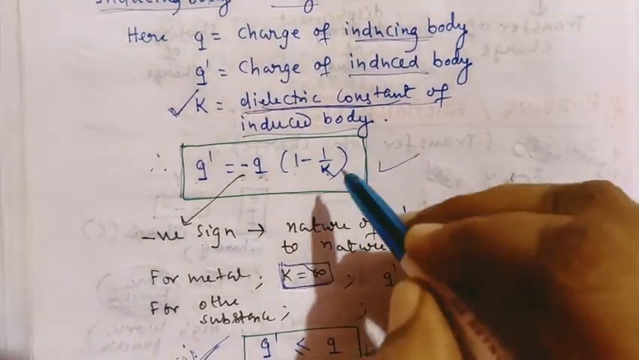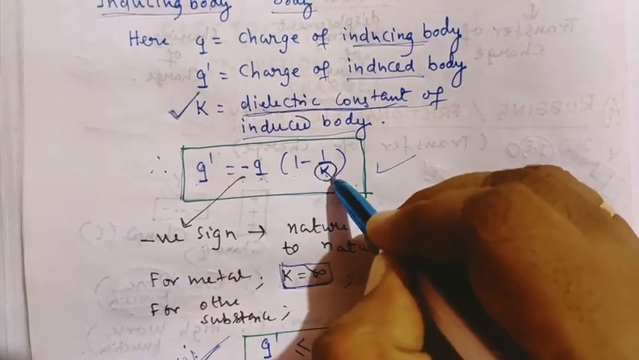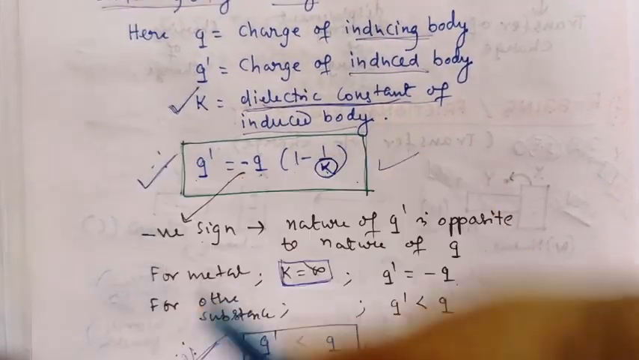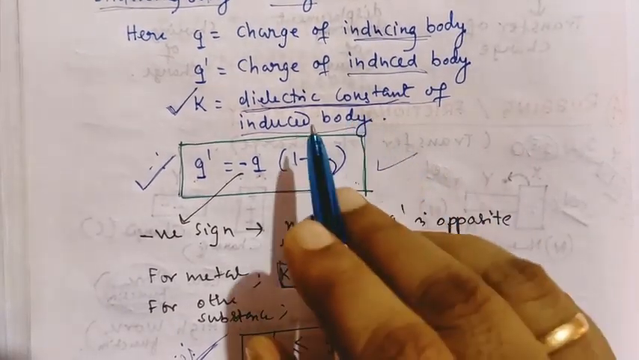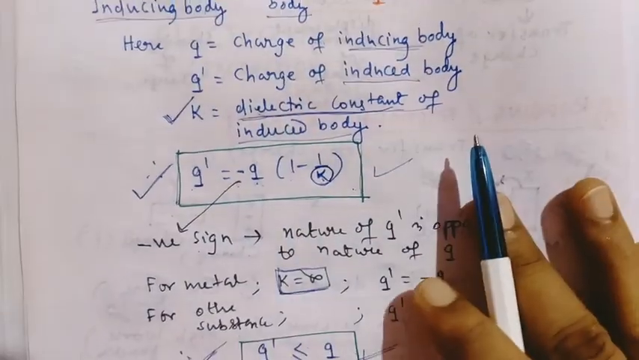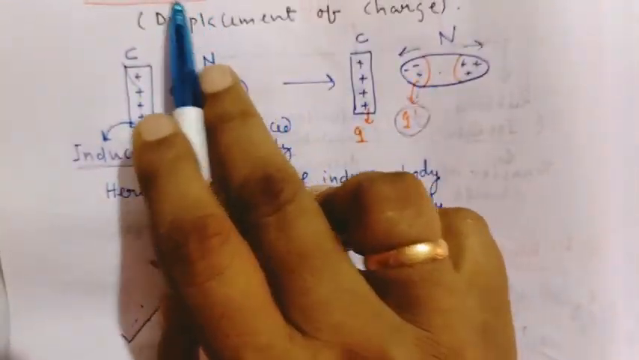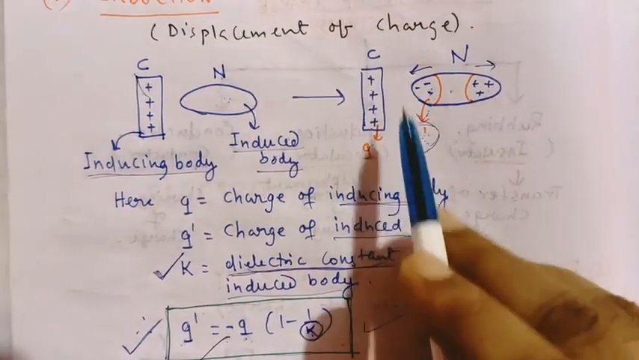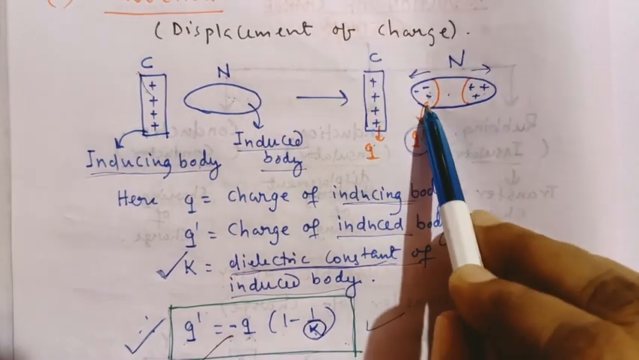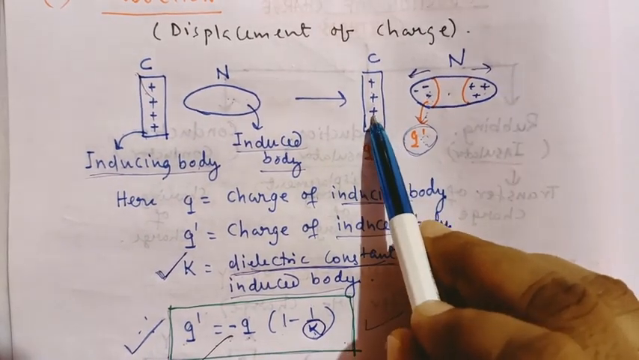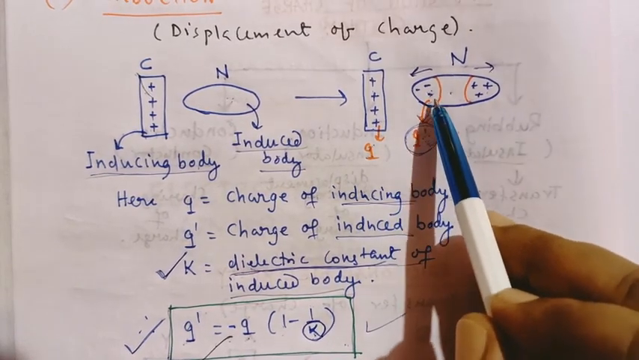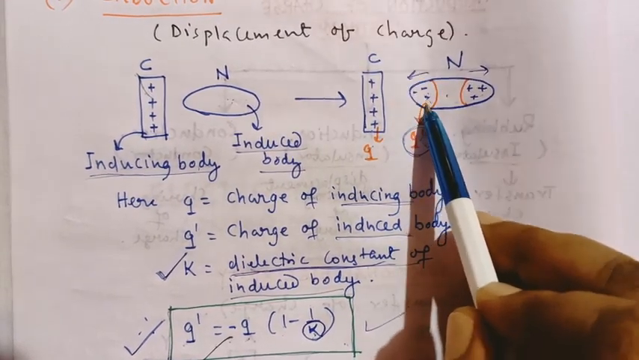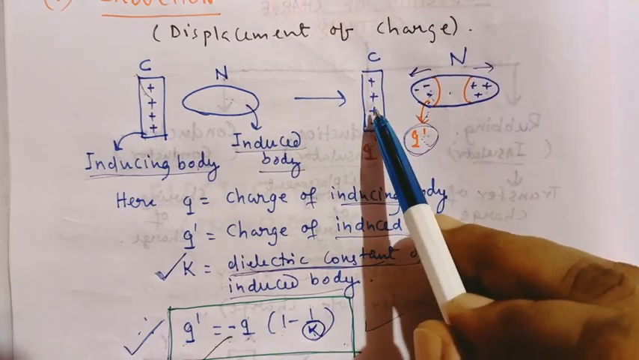I know this is difficult for you. What is the dielectric constant and which formula is derived here? This part will be discussed later. Our basic concept is the method of induction. Again I am repeating, in the method of induction, charge is developed on a neutral body due to the influence of another charged body, due to displacement of charges. And the nature of the induced charge is always opposite to the charge of the inducing body. These are the methods of induction.